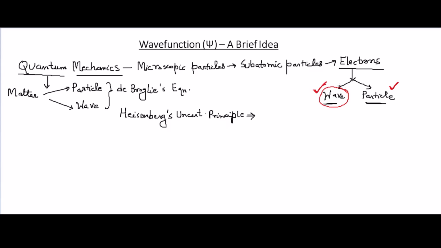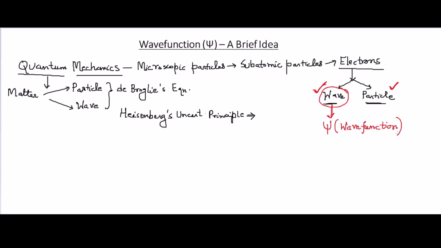Since electrons, the microscopic particles, can be expressed as a wave, and a wave can be expressed as a wave function, from here comes this concept of wave function to describe the electrons.